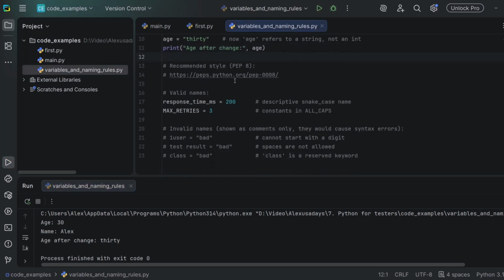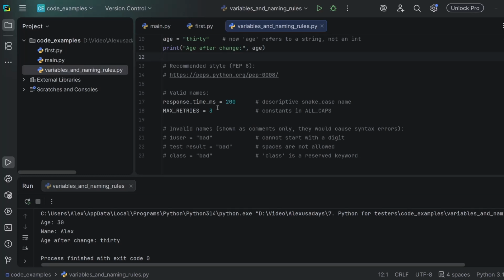So the recommended style for formatting is PEP 8, and there's documentation on python.org, so you can search for PEP 8 style. But the core idea behind the style is that valid names are snake case, so you don't use spaces.